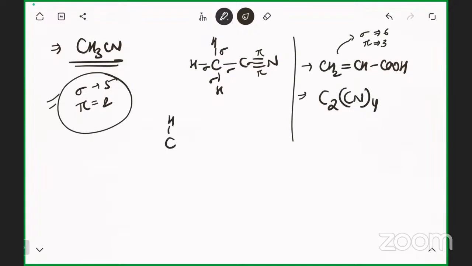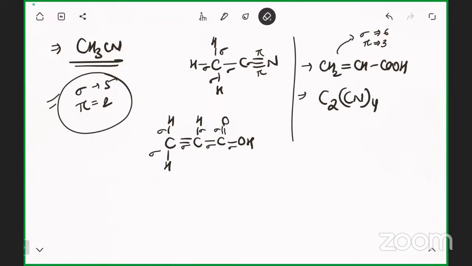C, H, H, C, H, double bond, single bond C, double bond O, single bond O, H. Sigma, sigma, sigma, sigma, sigma, sigma, sigma, and the OH bond is also there. Sigma: 1, 2, 3, 4, 5, 6, 7, 8. Sigma is 8, pi is 2.